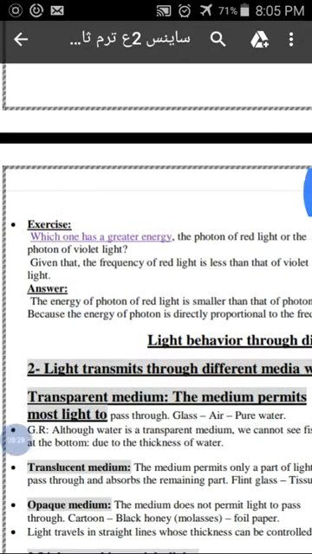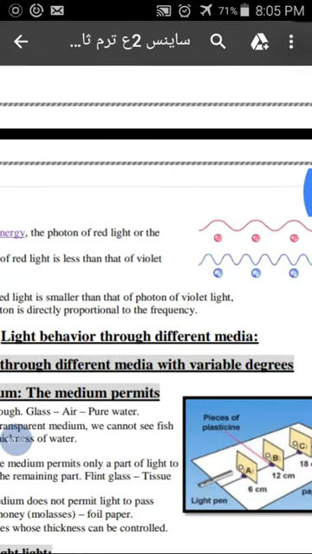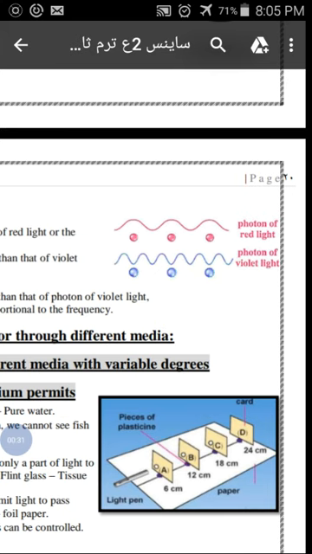So we have the energy. The energy is more in the violet than the red. So the violet has more frequency, so it has more energy.